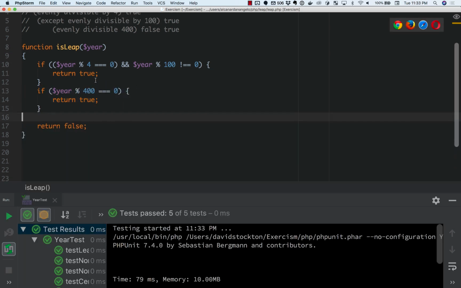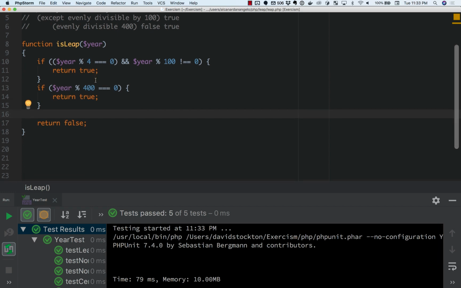So this looks simpler to me, right? We're saying if it's divisible by 4 and it's not divisible by 100, then we're going to return true. If it is divisible by 400, then we're going to return true. And if none of those things are true, then we're going to return false.